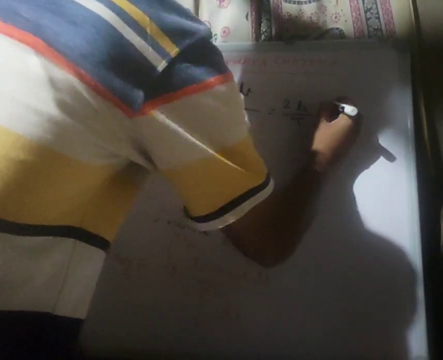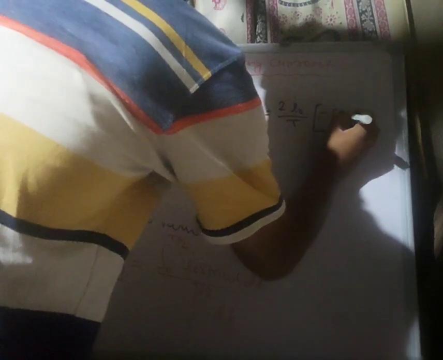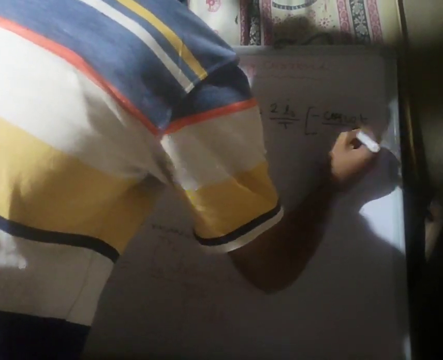Therefore we can write 2 I naught upon T, and the integration of sine omega t is minus cos omega t upon omega, with limits from 0 to T upon 2.